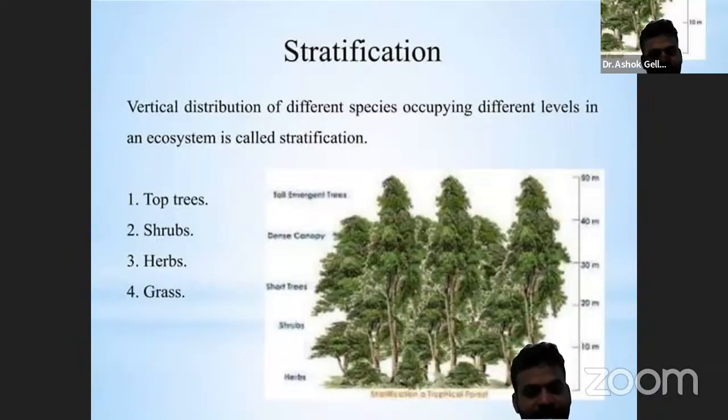Different animals and plant communities live in each layer, called stratozone. Each zone is a stratozone. Top trees, shrubs, and herbs, grass are present in the ecosystem at different levels with different heights.